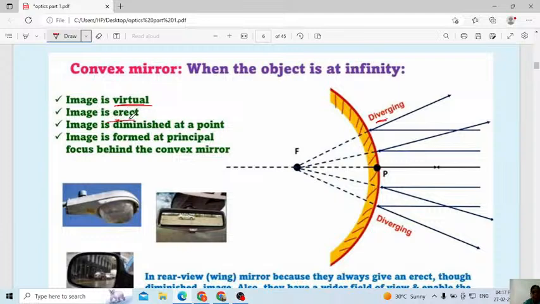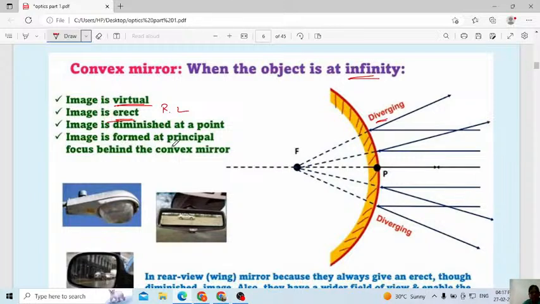Erect means right and left do not get exchanged. That we consider an erect image. Next, the image is diminished at a point. In the case of a convex mirror also, you will always get a diminished image at a point. This one I am talking about only when you place the object at infinity, not for all cases. Only when you place the object at infinity, that you have to remember.